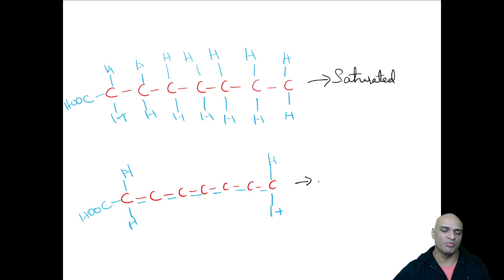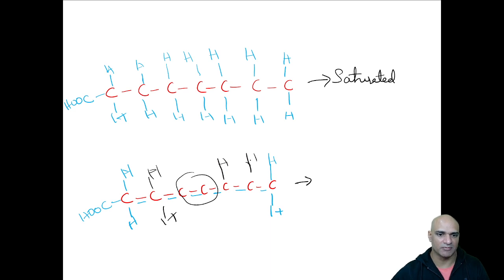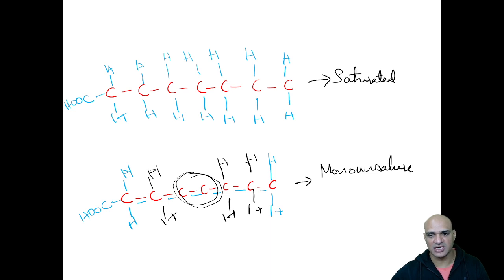Whereas a compound which has only one place vacant, for example, let us say there was hydrogen everywhere but only one place was vacant like this, that will be called monounsaturated. Unsaturated meaning not full, and mono means one. So only one place there is a vacancy.